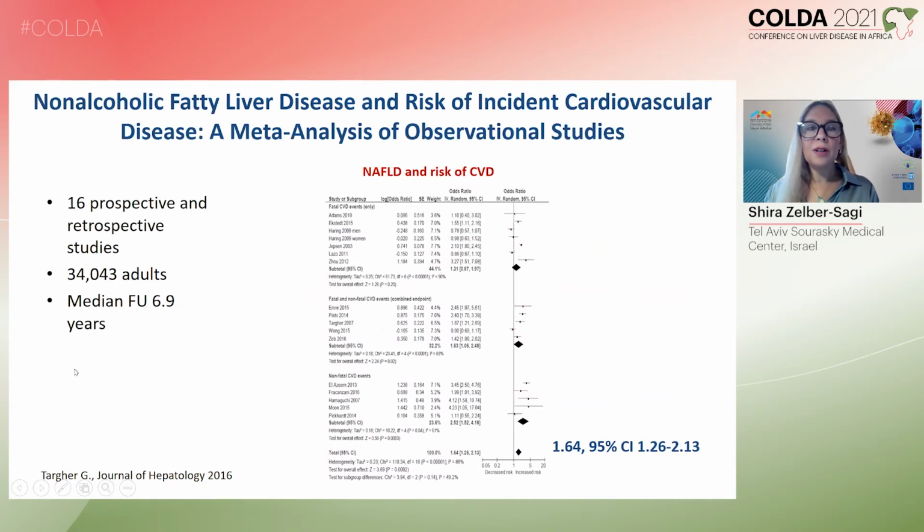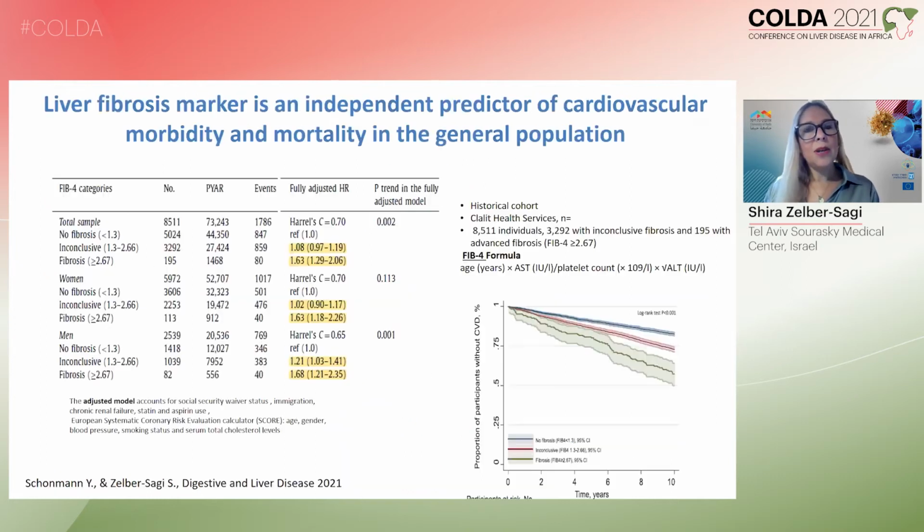Moving to cardiovascular disease, NAFLD increases the risk of cardiovascular disease by 60%. In a study we conducted recently, we have shown that fibrosis marker, FIB4, is also a strong predictor of cardiovascular morbidity and mortality. In both men and women, FIB4 above the level of 2.67, which indicates F3, F4 fibrosis, has increased the risk of cardiovascular morbidity and mortality by 60%. This was adjusted for many important risk factors for cardiovascular disease.